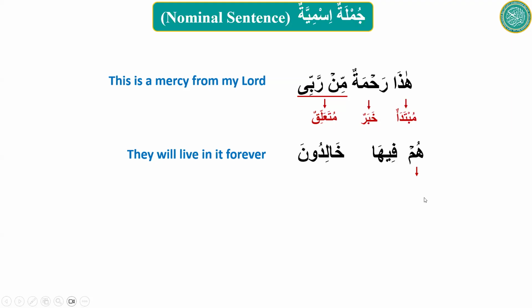It meets all the conditions of a mubtada, and it is starting the sentence. So it is mubtada. What is fiha? Fiha is muta'alliq bil khabar. And what about khaliduna? Khaliduna is khabar, and fiha is a jar majroor, therefore it is a muta'alliq. What's the status of khaliduna here? Rafa, nasab or jar? Rafa. And khabar has to be rafa, so that is why it is a khabar. Good job, Ali. Thank you.